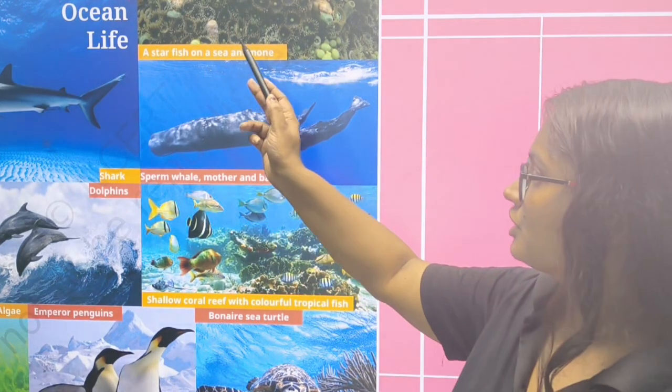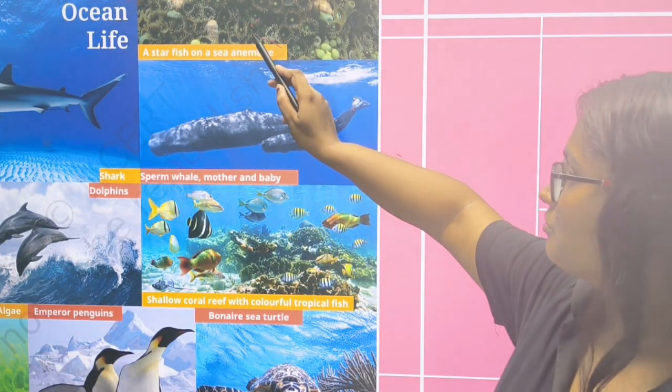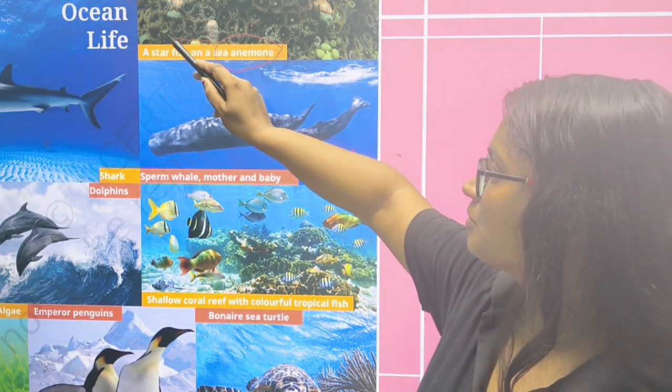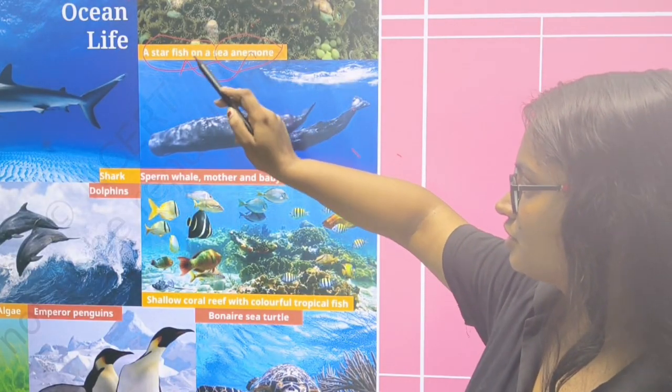A starfish is a sea animal. There is a predatory relationship: sea animals eat the starfish.